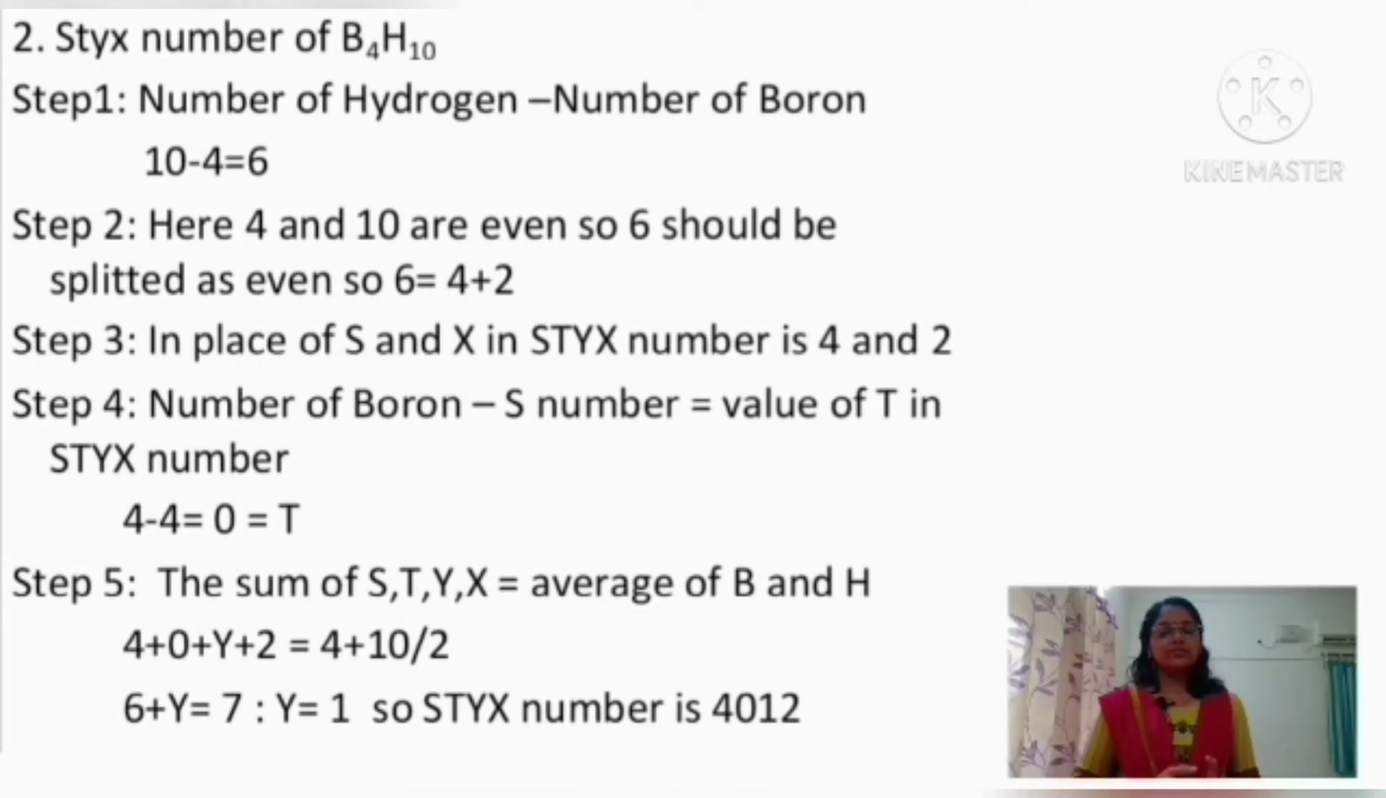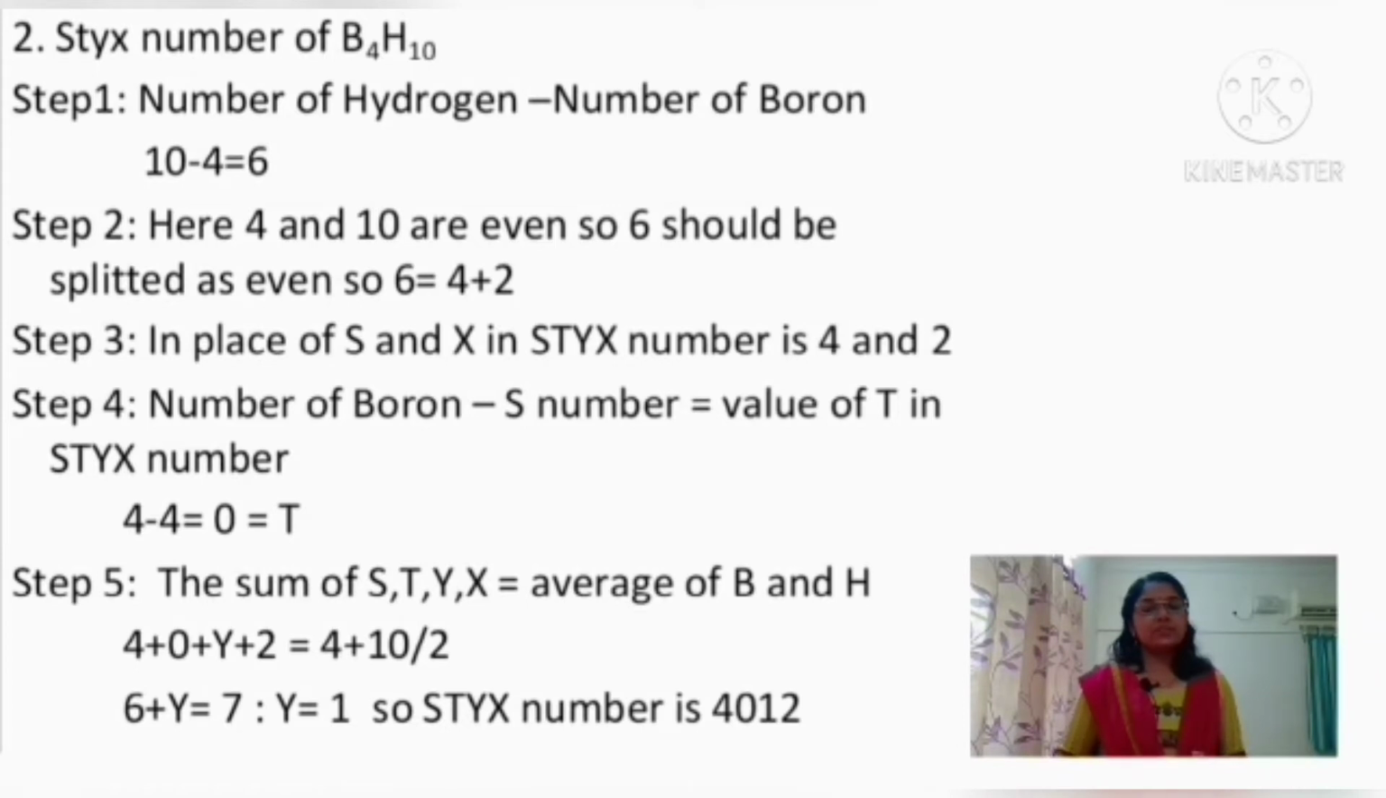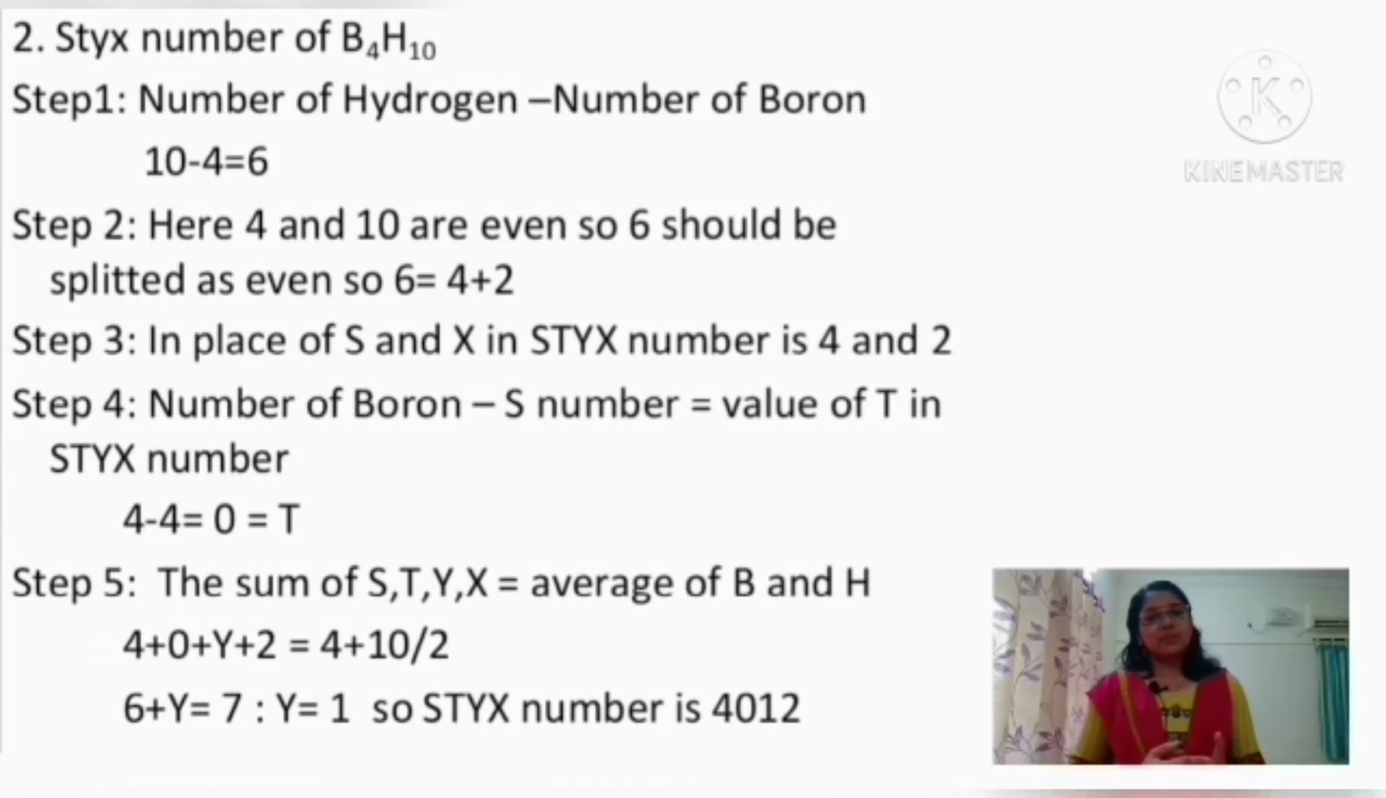In the third step, these split numbers 4 and 2 are placed in S and X of the STYX number. The fourth step is taking the difference between the number of boron atoms present in the borane and the S value obtained from the STYX number. Here the number of boron atoms is 4 and the S value obtained is 4. Taking the difference, it will be equal to 0 and that will be equal to the T value in the STYX number.